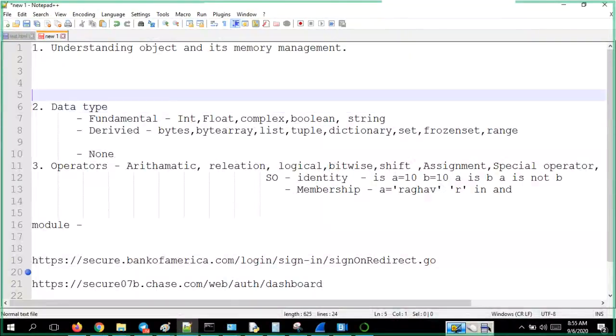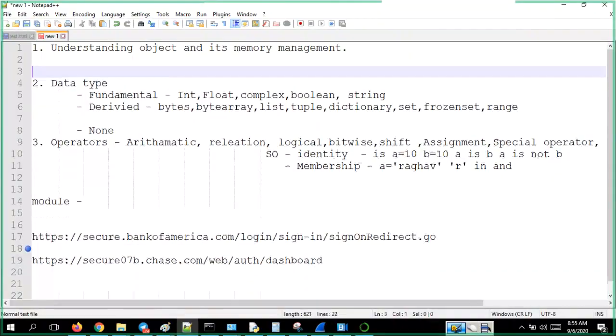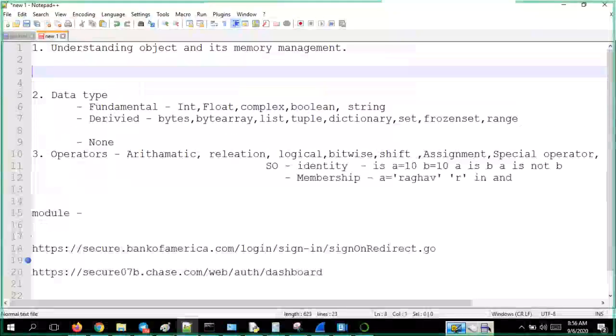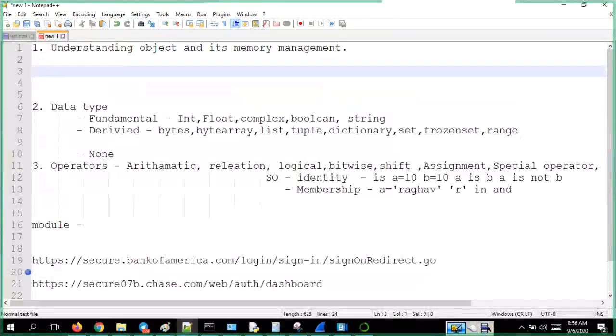Then, in memory management, as soon as you run Python, it will load all predefined functions, I mean methods, variables, and classes.